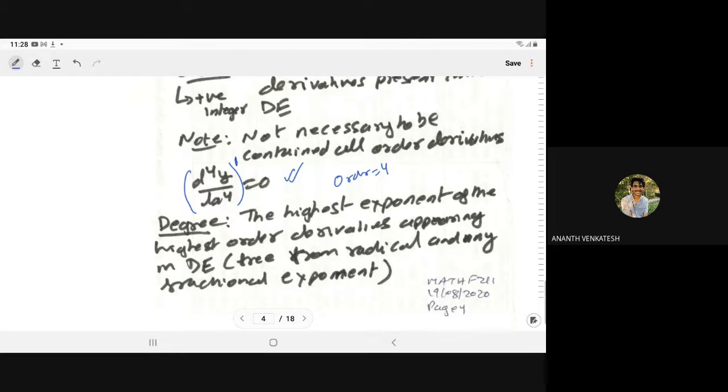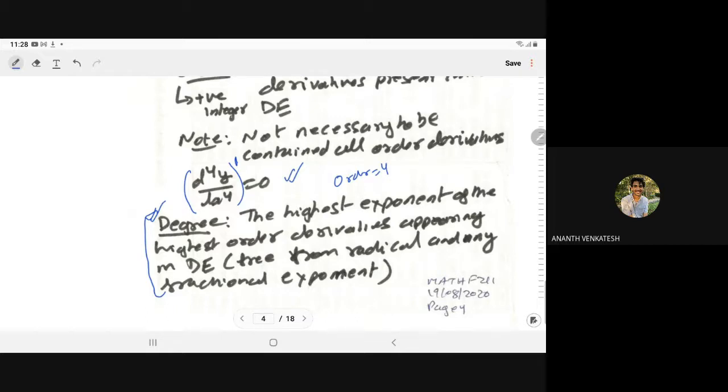In a differential equation, in general we will not write any fractional part. I am giving you the definition of the degree, but in many books you will not find it, because for each equation you cannot write the degree, and there is a lot of confusion in the definition of the degree. But in some texts you will find this definition, though for all differential equations you cannot write the degree.